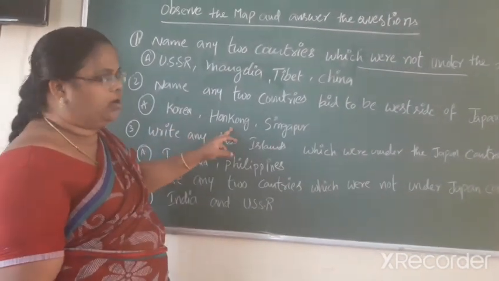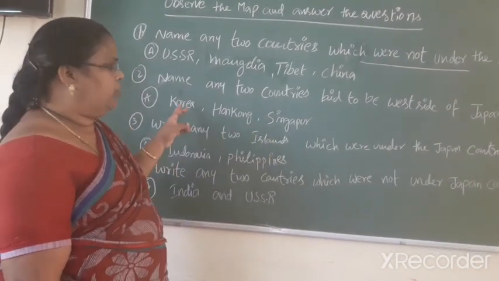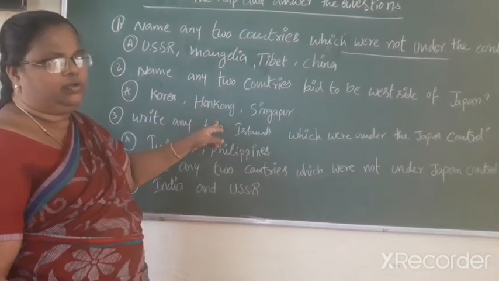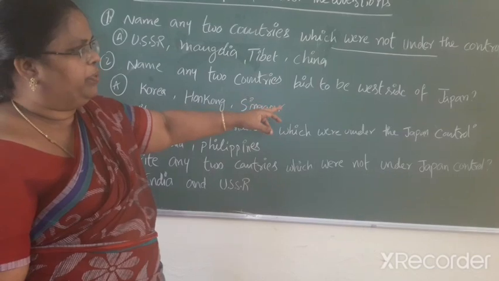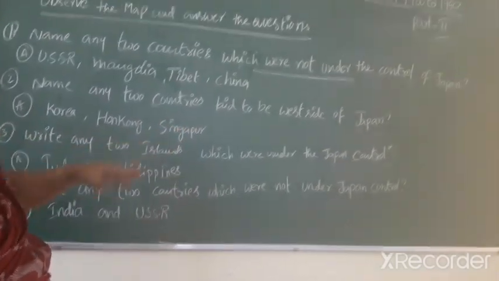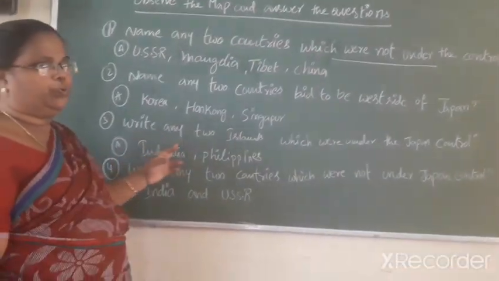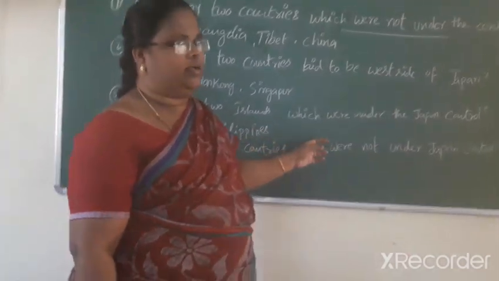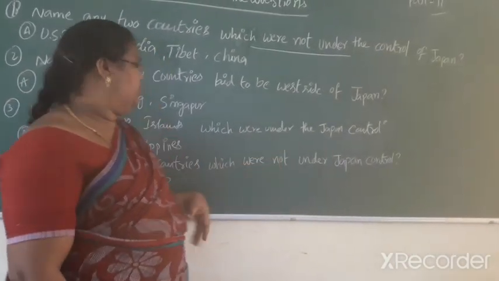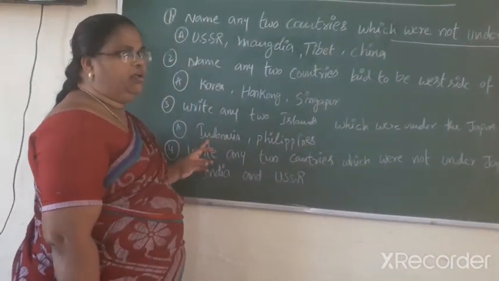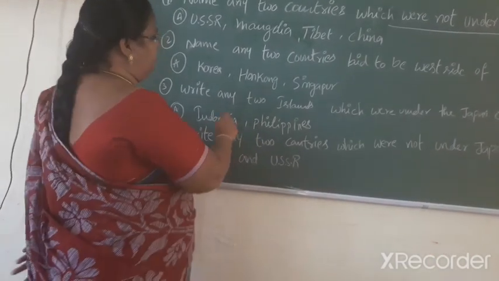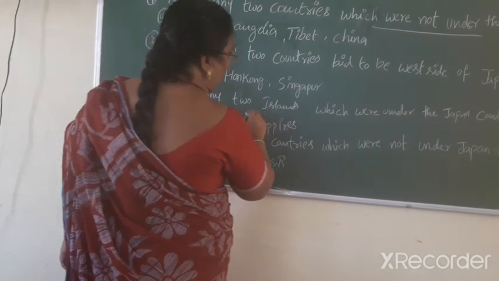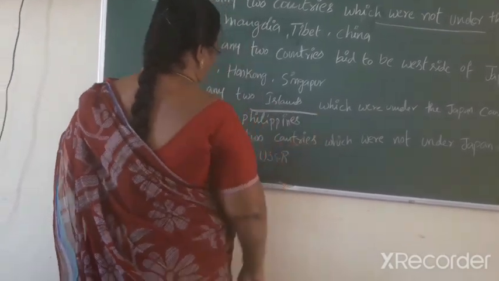Korea, Hong Kong, Singapore. Write any two islands which were not under the Japan control. Indonesia, Philippines.